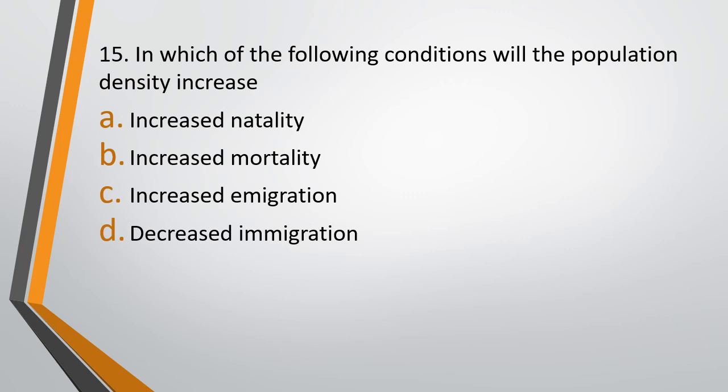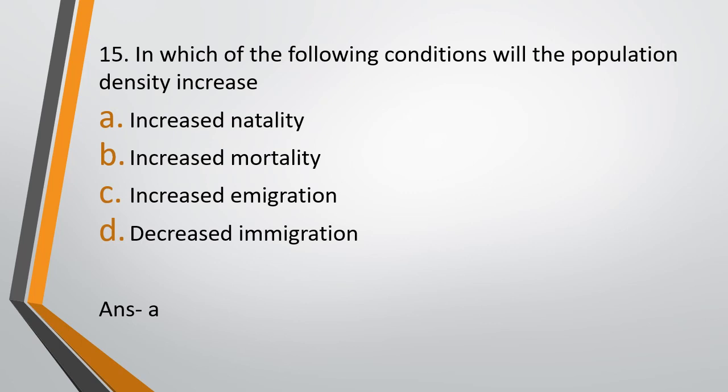Question 15. In which of the following conditions will the population density increase? Option A, increased natality, option B, increased mortality, option C, increased emigration, or option D, decreased emigration. The correct answer is option A, that is increased natality. Now for answering this question, you need to know what each of these terms mean. Natality means number of organisms that are born. Mortality, number of organisms that are dying. Emigration, remember E for exit, so number of organisms that are moving out of a given area. Immigration, I for in, so number of organisms that are moving into an area.